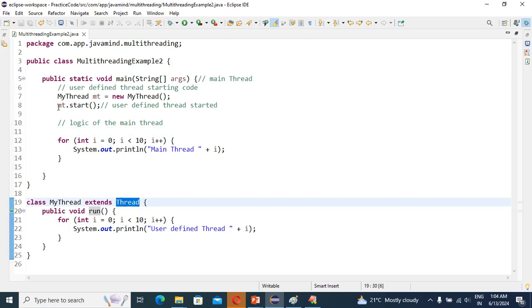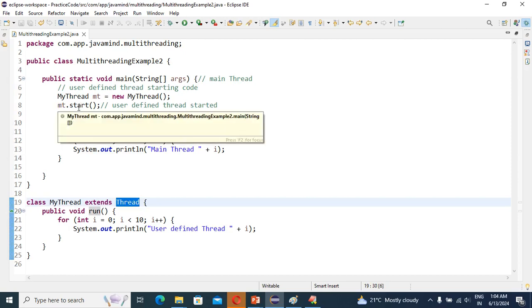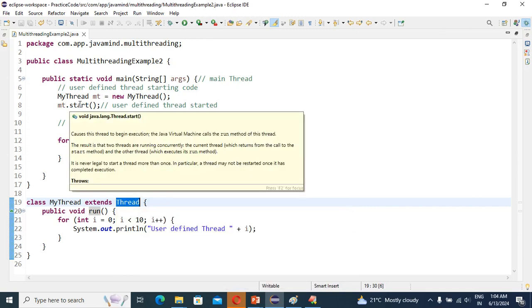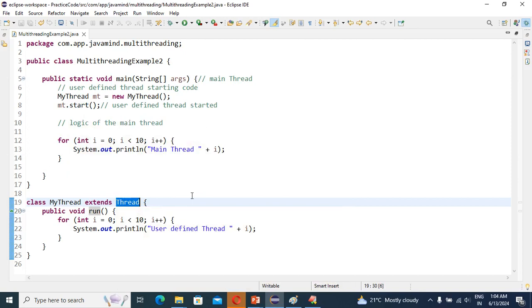Once you call mt.start here, that means the start method of the Thread class is executed. So what is our thread here? My thread, right? My thread extends the Thread class, correct?